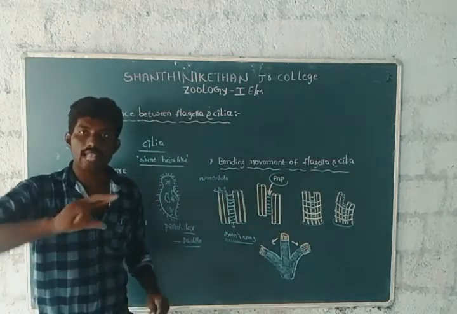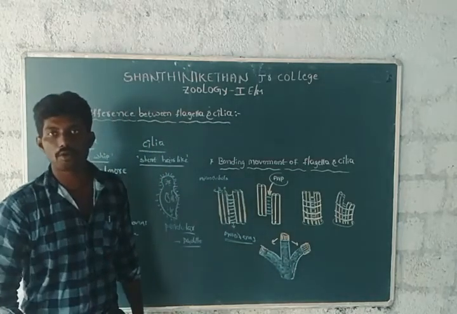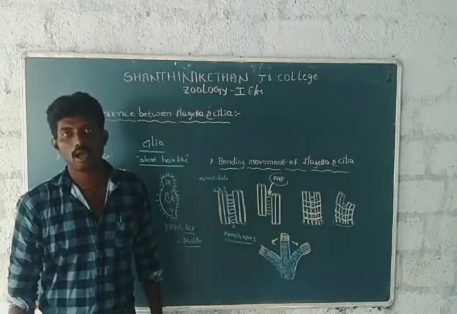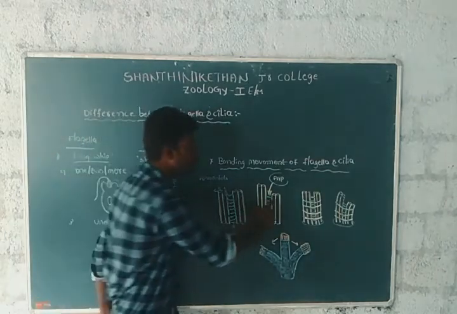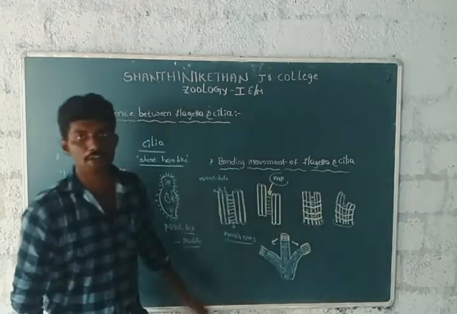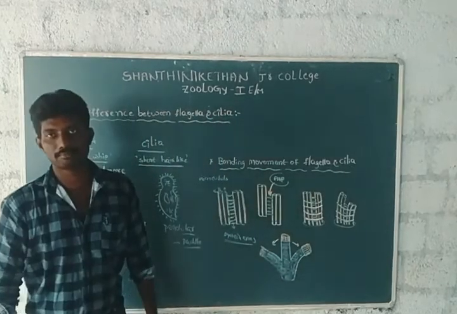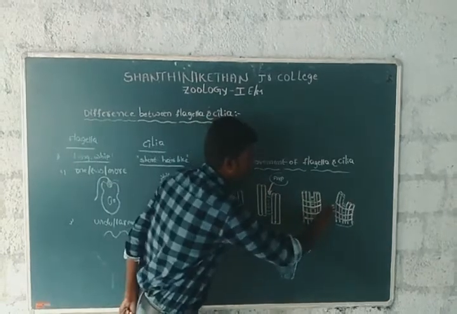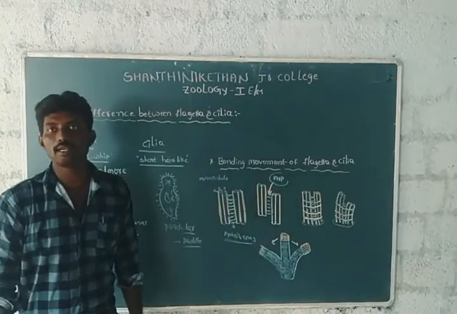After the sliding of the microtubules in opposite directions, the dynein arms reattach to the microtubules or peripheral doublets. Then again there is the pull of the radial spokes.